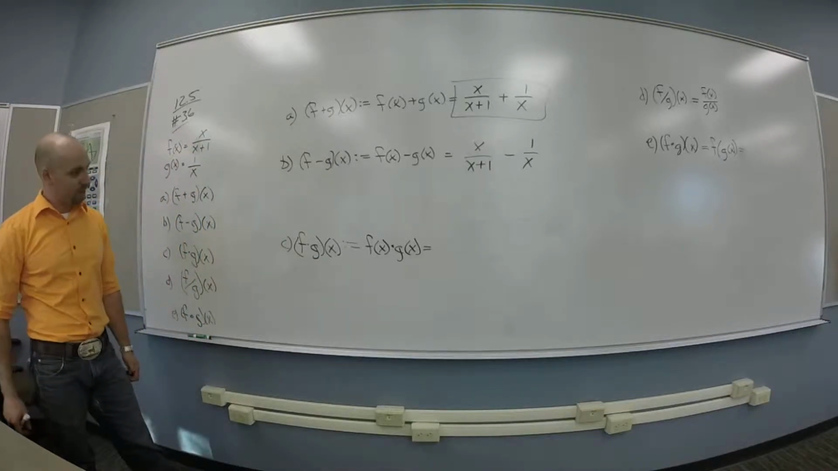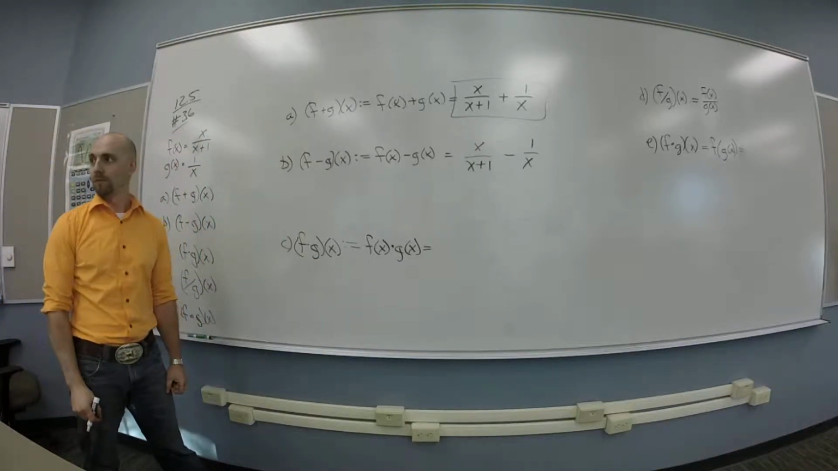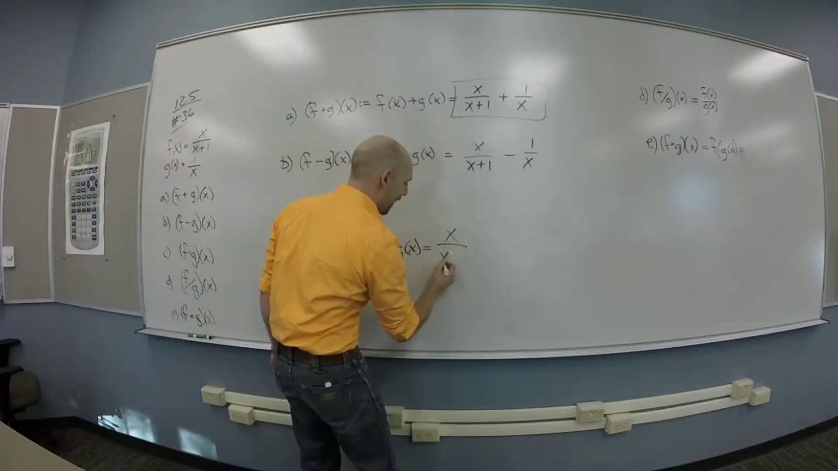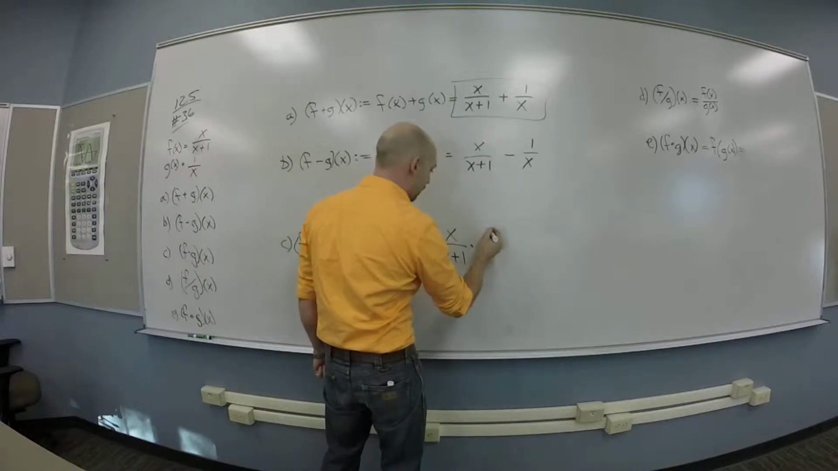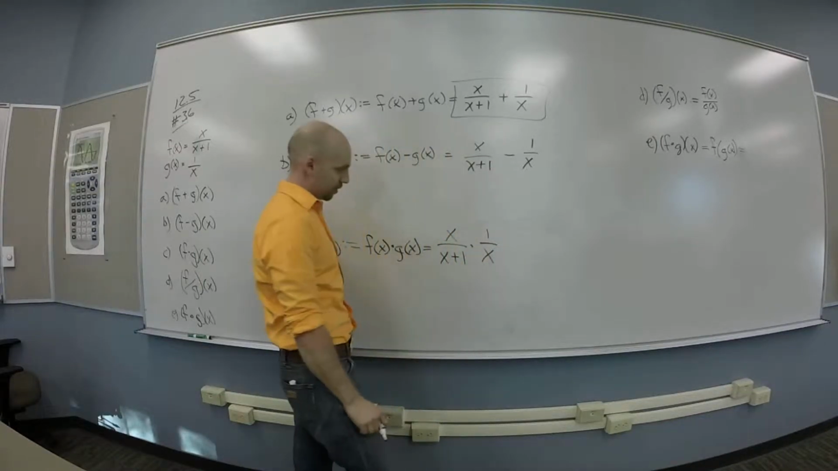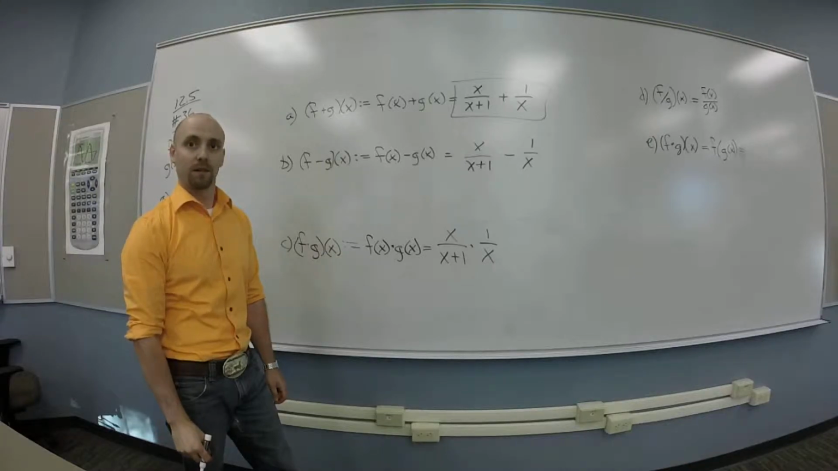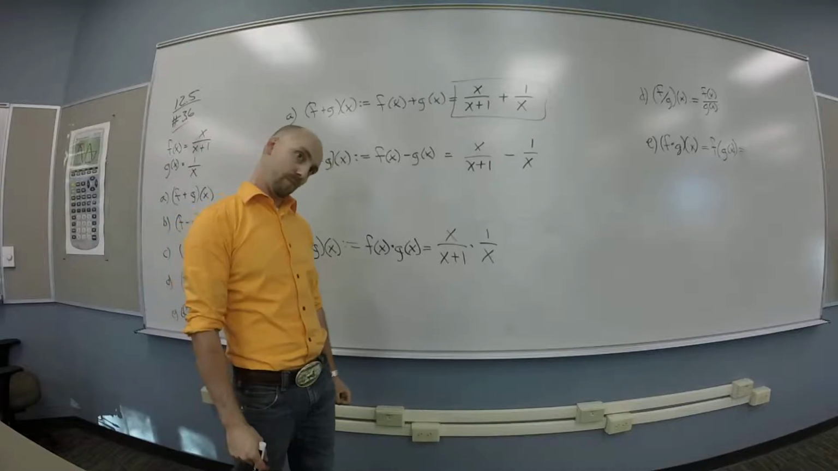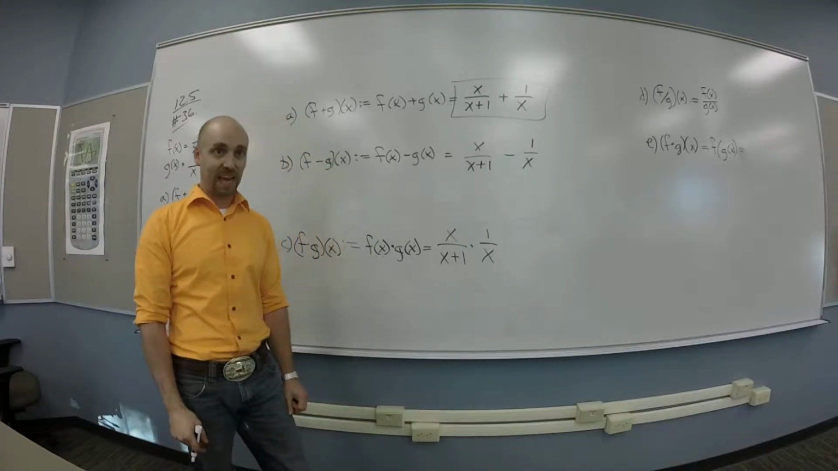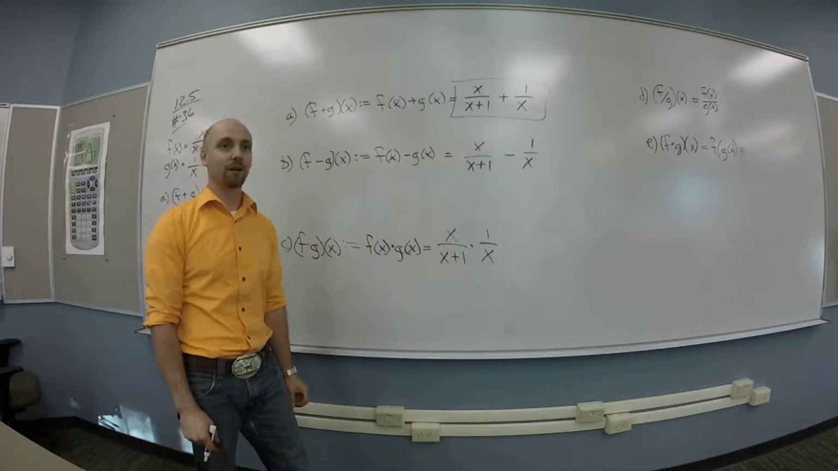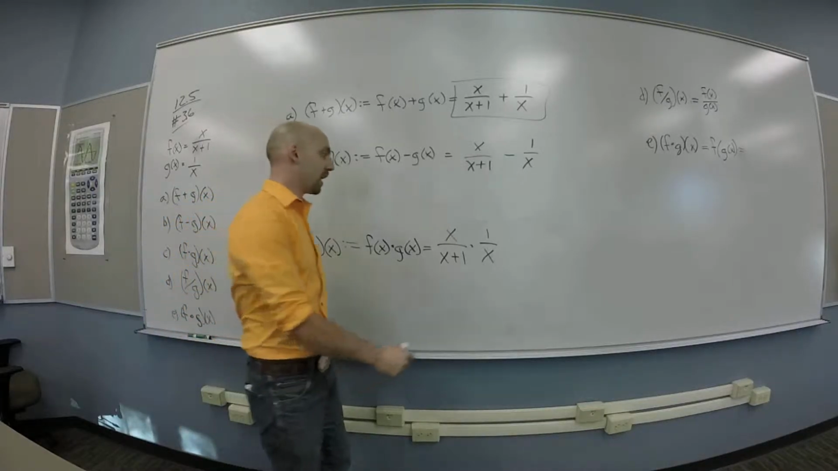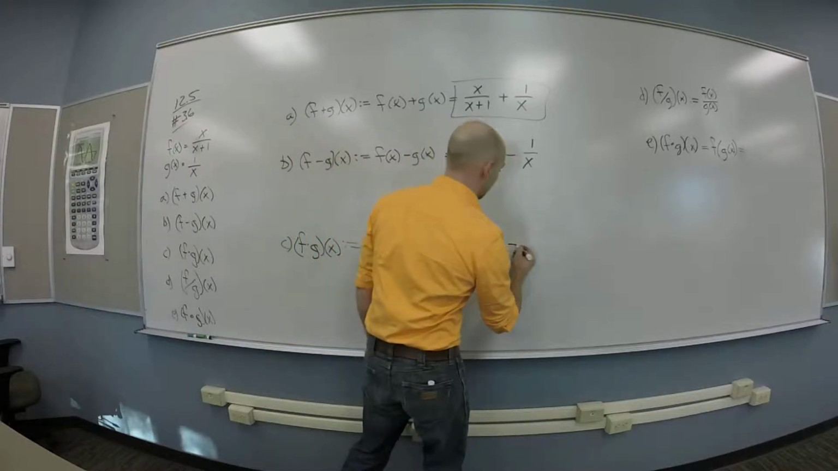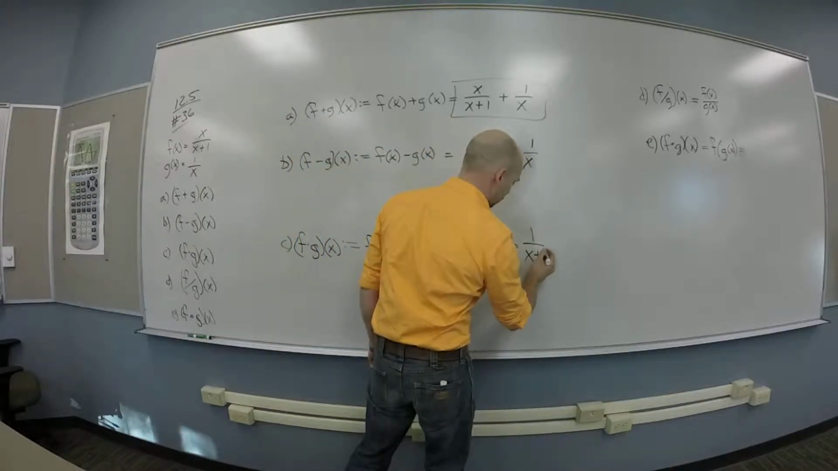All right, how about f times g? The same thing, but with a multiplication symbol. So write down the rule for f, multiply it by the rule for g. It's x over x squared plus x. I would advise to cancel more than multiply it out, right? So x over x is a onesie. Okay, so this is 1 over x plus 1.